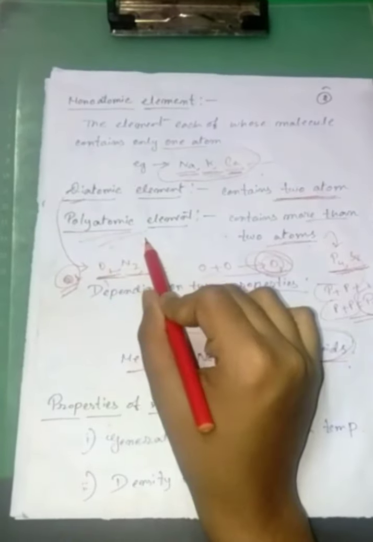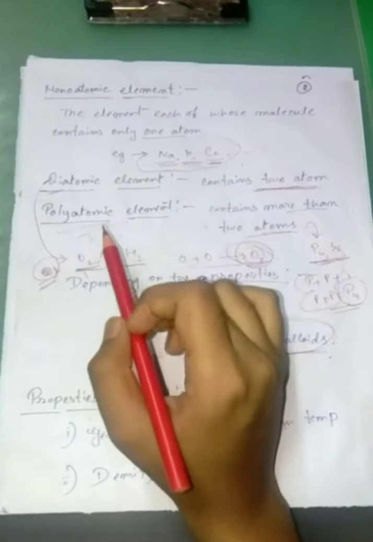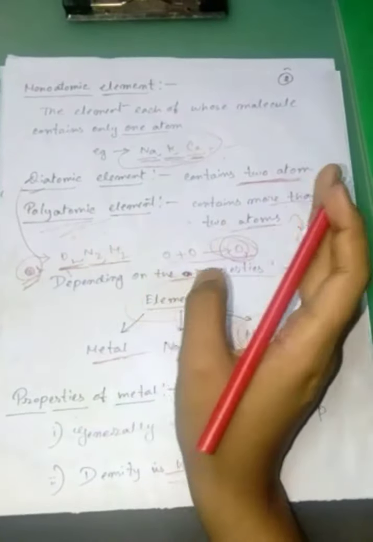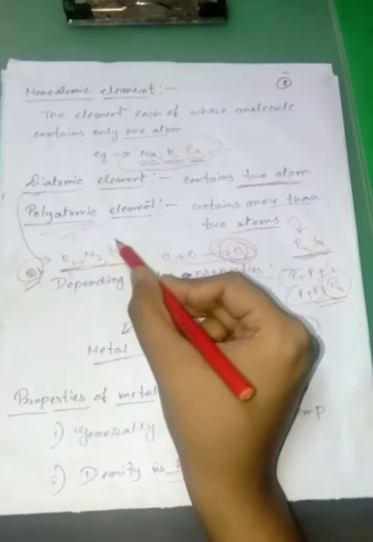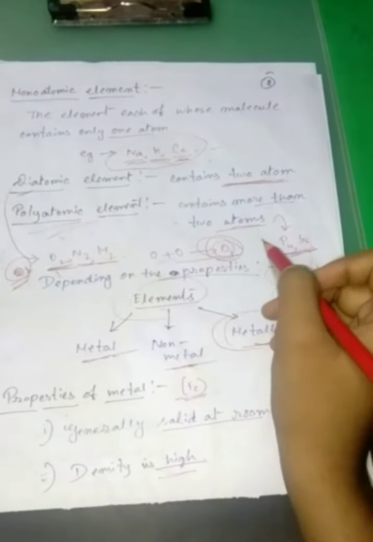So what is a polyatomic element? The element each of whose molecule contains more than two atoms. We know that poly means 3, 4, 5 and so many. So a polyatomic element contains more than two atoms.